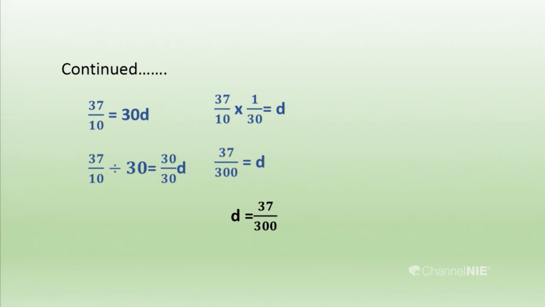When dividing fractions, we get the reciprocal and convert it to multiplication. Then we get the common difference equals 37 over 300. So this is the common difference of the given arithmetic progression. You may have a fractional common difference. It's okay.